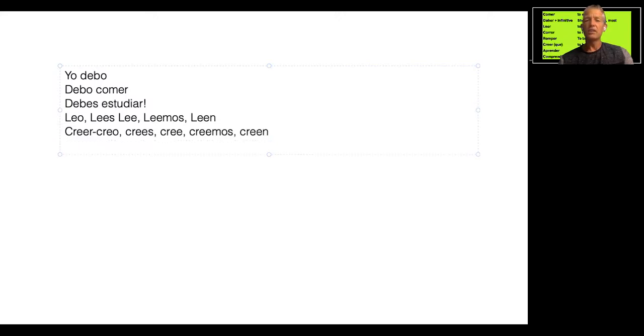So you would use creer like this. Creo que, I believe that, la clase es interesante. I believe that the class is interesting. So we use the verb creer to express our opinion about something, okay?